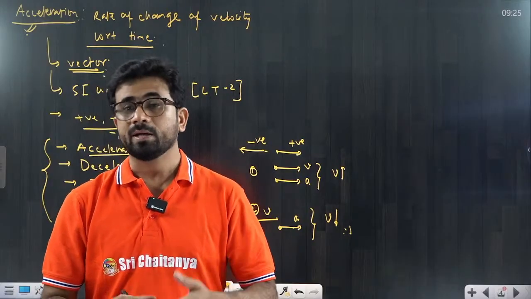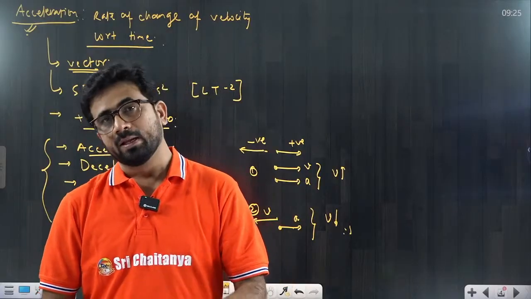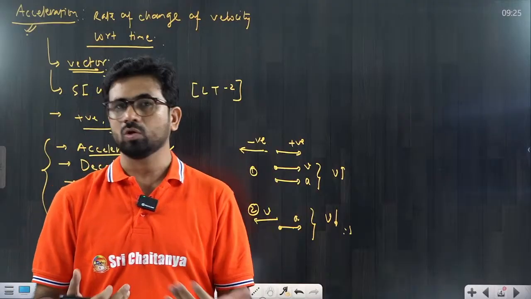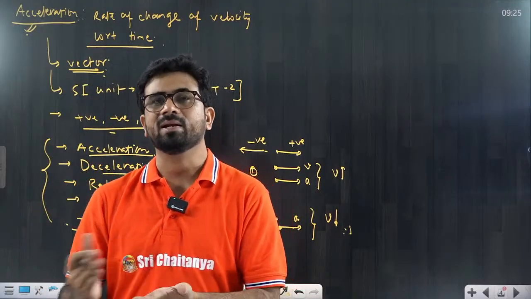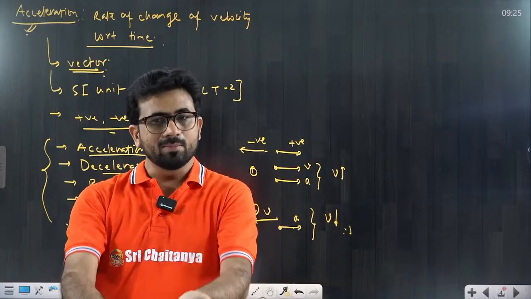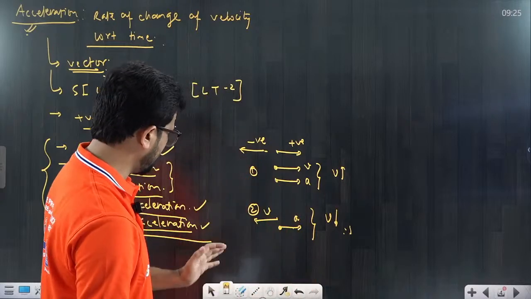No, it depends. First tell me where the object is moving. Second, if acceleration is positive, will speed always increase? The answer is no. First tell me where the particle is moving. If the particle is moving in the positive direction, then it will increase. If it is moving in the negative direction, then it will decrease. You have to clearly understand that part.